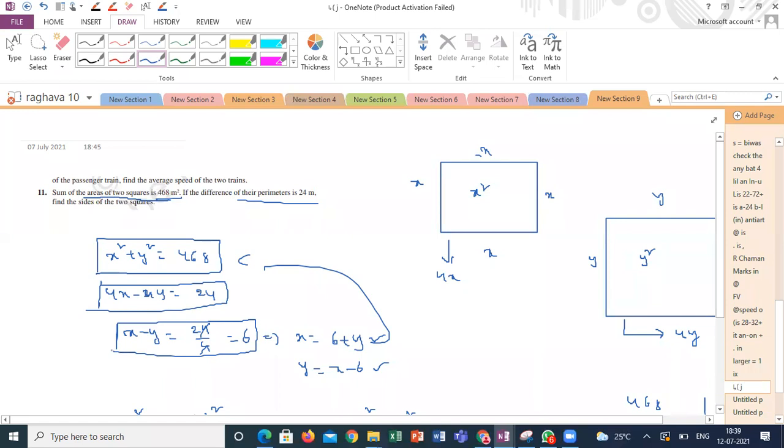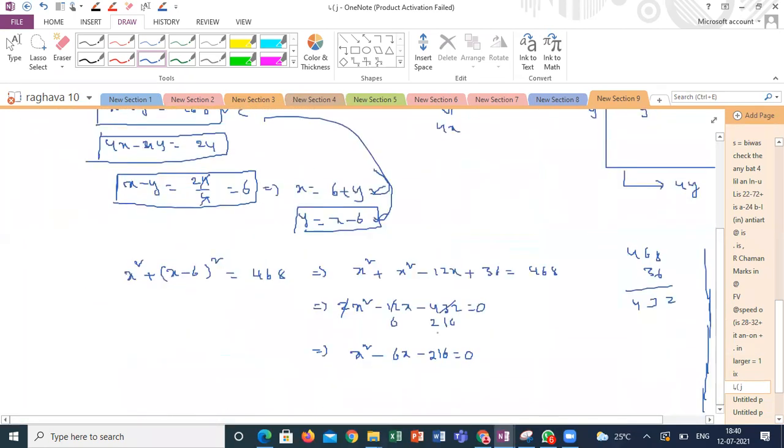Guys, are you following? Yes, sir. So I am taking y is equal to x minus 6 and substituting this y equal to x minus 6 in the first equation. So I got an equation like this. You have to solve this equation. Let me know what the solution of this equation is.